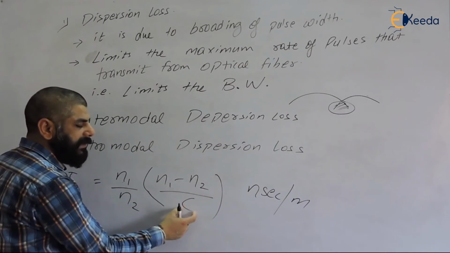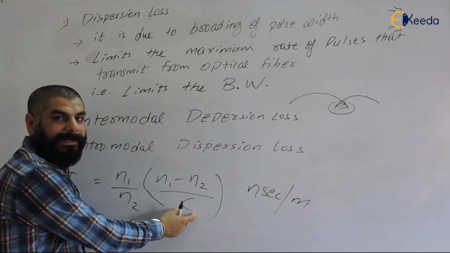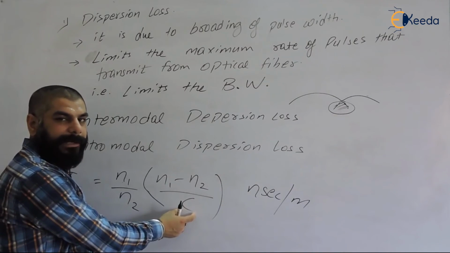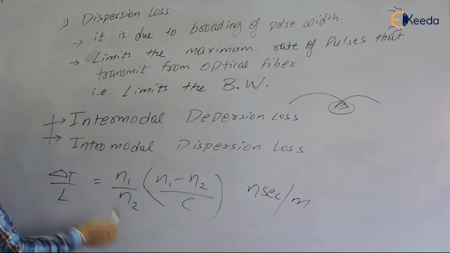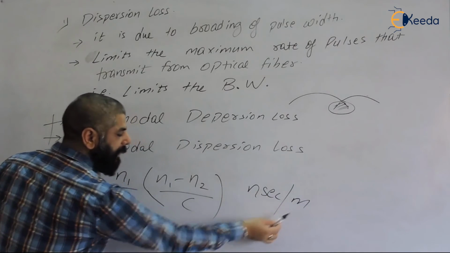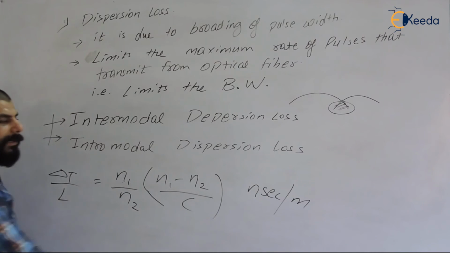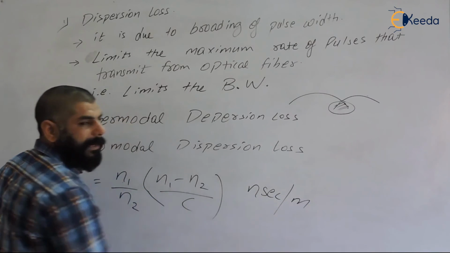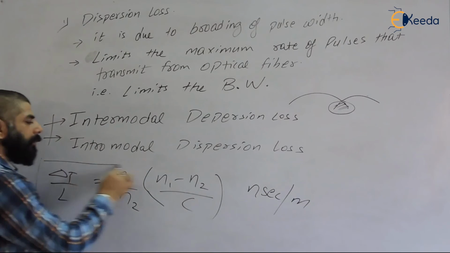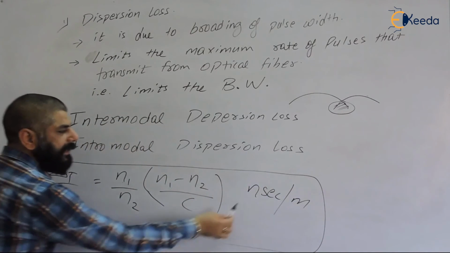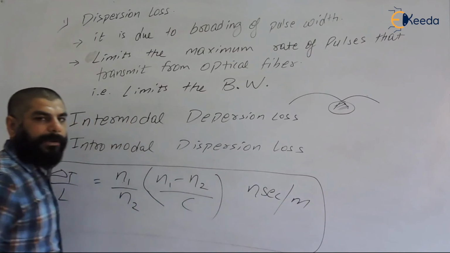So N1 minus N2, where C is the speed of light, equal to 3 into 10 raised to power 8 meter per second. So its unit is nanosecond per meter if the length is expressed in meter, and if the length is expressed in kilometer, then it is nanosecond per kilometer.